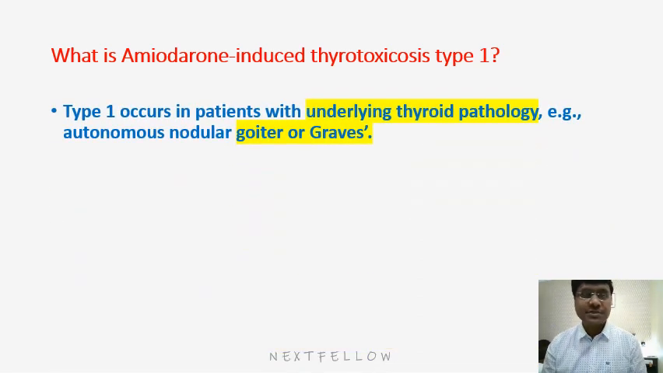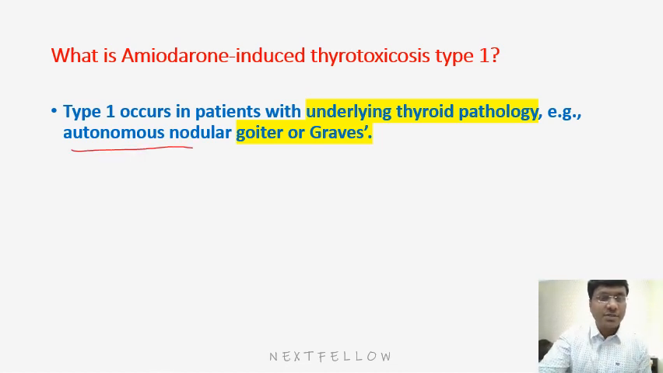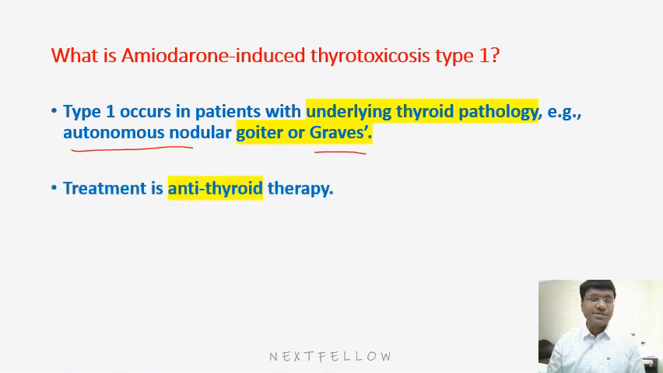See, amiodarone induced thyrotoxicosis type 1 will occur in those individuals who already have underlying thyroid pathology. And what would be that underlying thyroid pathology? It would be an autonomous nodular goiter or the presence of Graves' disease. So in individuals who have pre-existing thyroid pathology, amiodarone can induce thyrotoxicosis, that is called AIT1. And how do you treat these patients? You need to give anti-thyroid therapy.